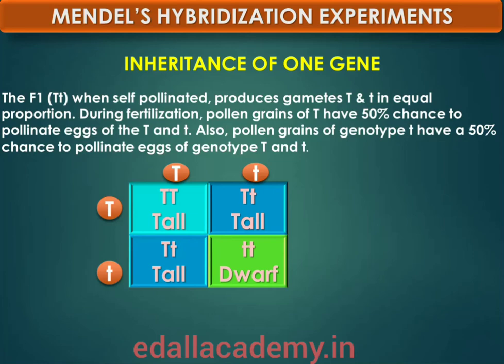The F1 plants of the genotype capital T small t, when self-pollinated, produce gametes of the genotype capital T and small t in equal proportion.